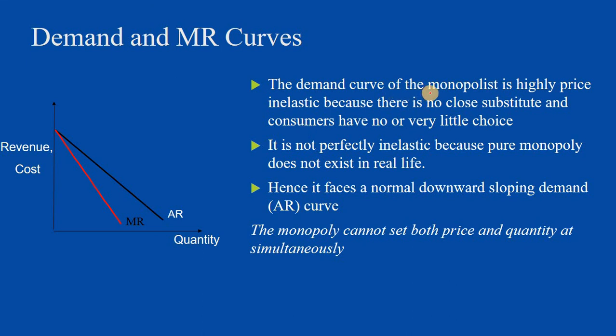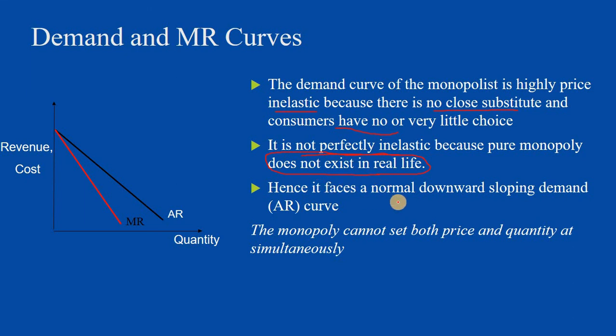The demand curve of the monopolist is highly inelastic because there is no close substitute and the consumer has very little choice. And it is not perfectly inelastic because pure monopoly does not exist at present.